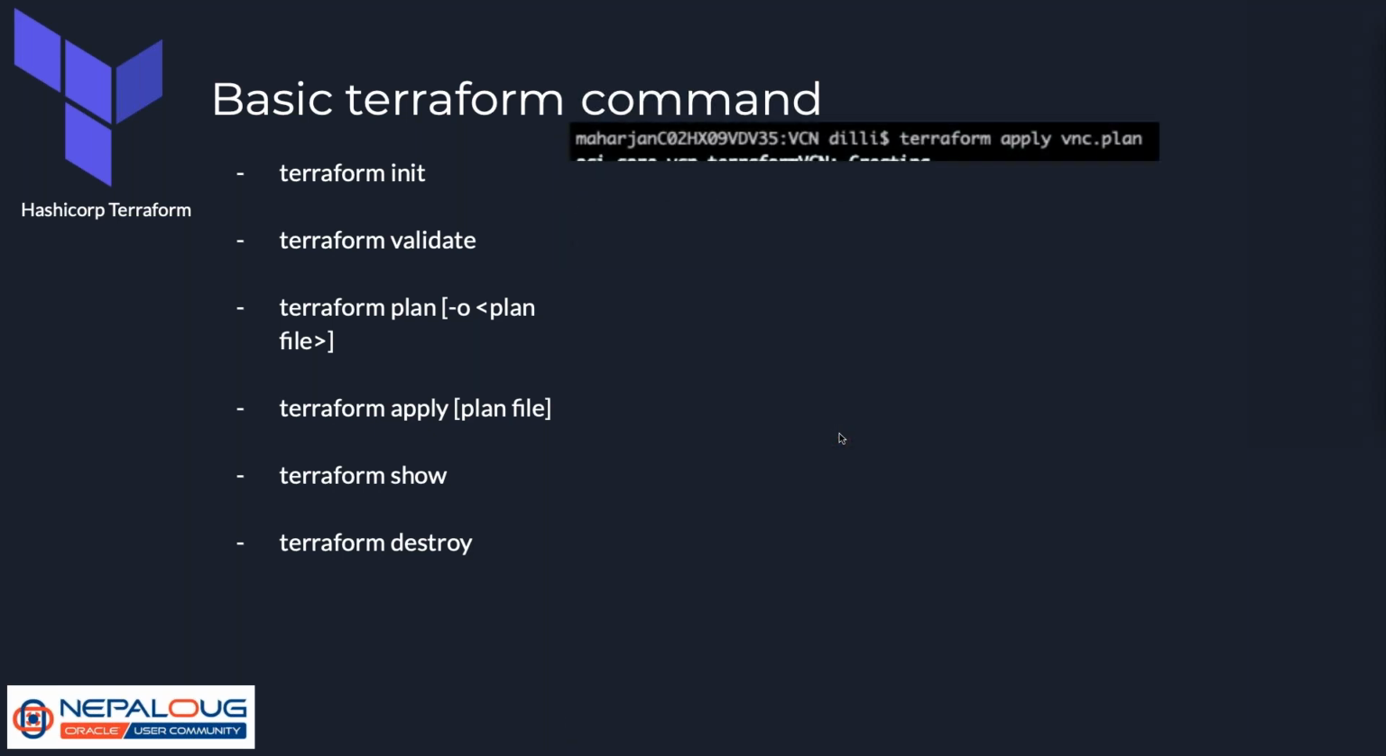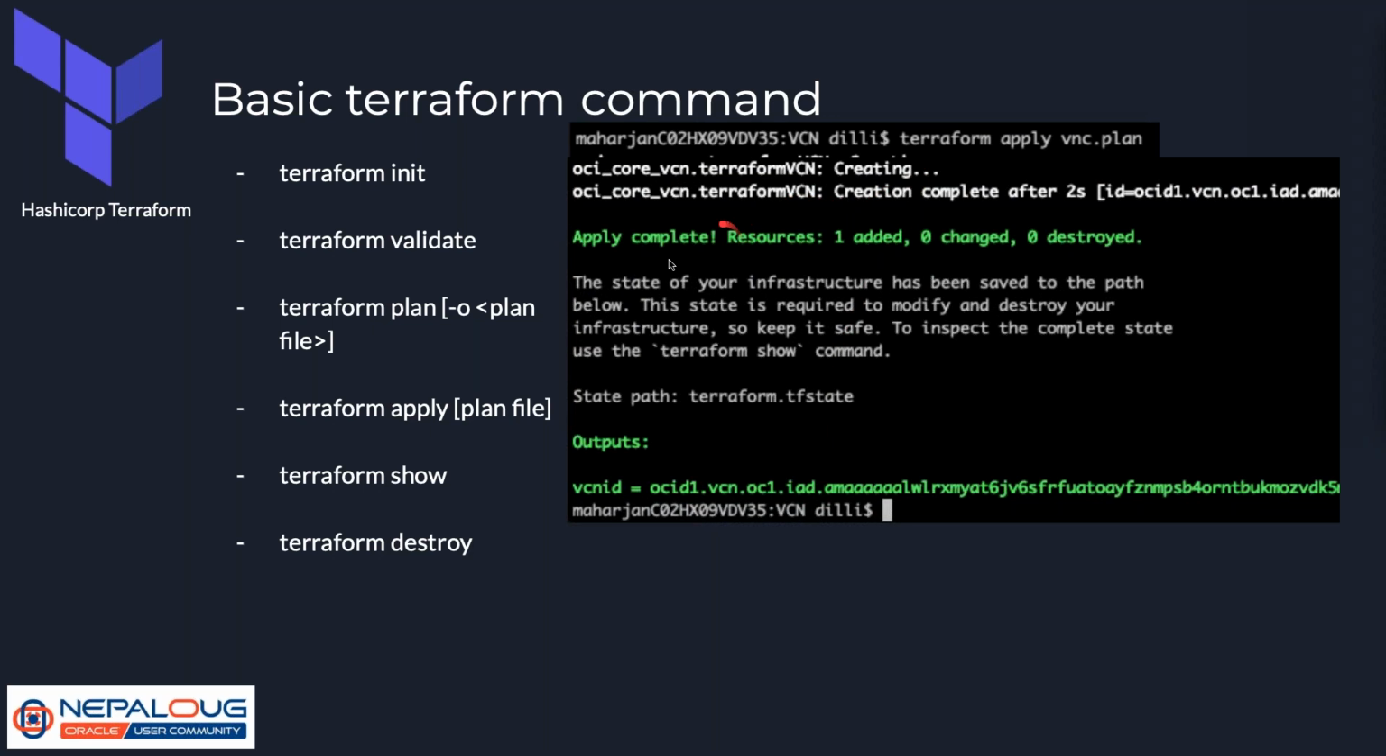After that, we have Terraform apply with the VCN plan file. If you apply it, the resources defined in the plan file get created. In the case where you use a plan file for apply, you will not be listed all the plans again, and you are not prompted to confirm the apply. If you just execute Terraform apply only, it will list out all the resources that are going to be created once again, and it will prompt you to confirm the changes.